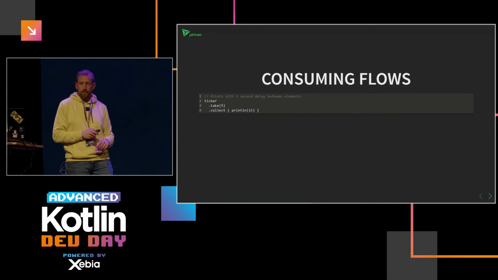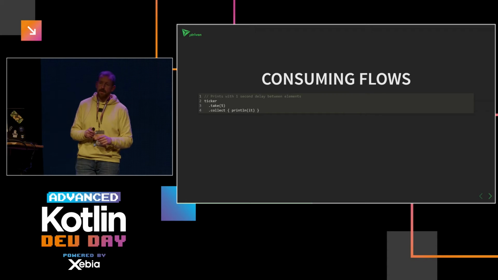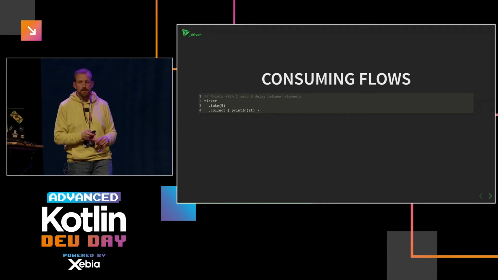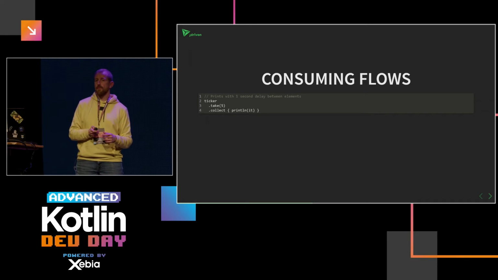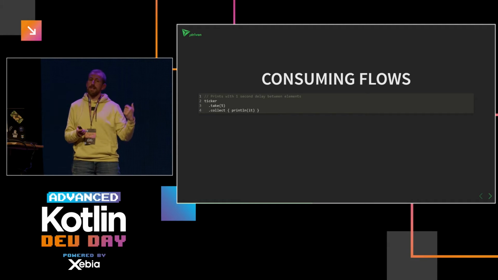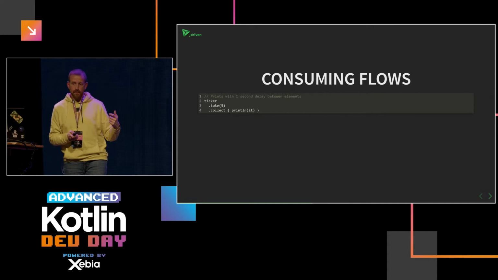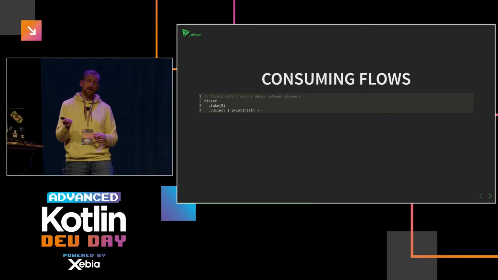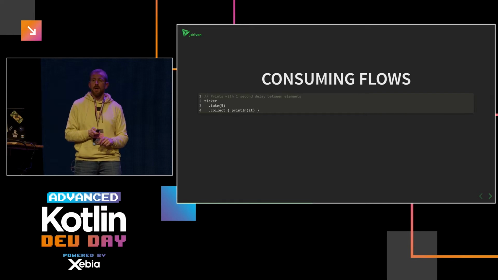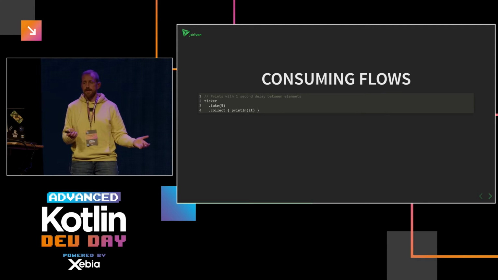And to consume a flow, you have the collect method. Collect is a suspending function, but it's also a terminal function in the sense that it will try to collect all the items from the flow every time a new item is emitted on that flow. In this case, I use take(5) to limit it to only 5 items. So it will print for 5 seconds: 1, 2, 3, 4, 5, and then it stops. Also very easy.